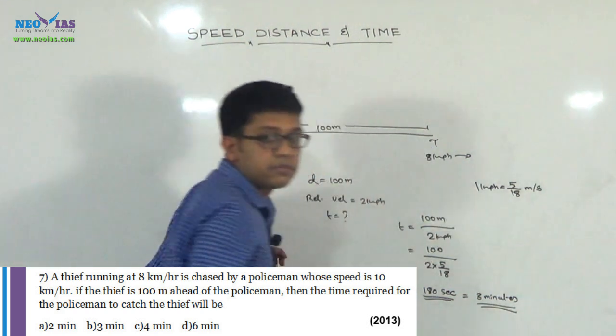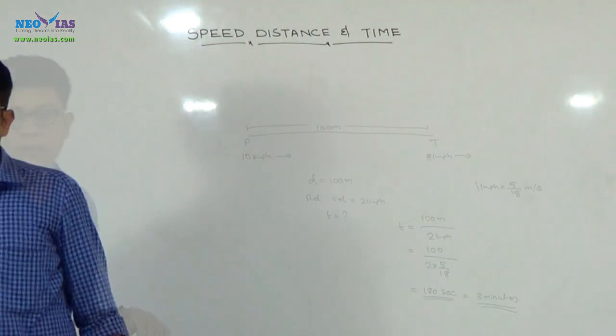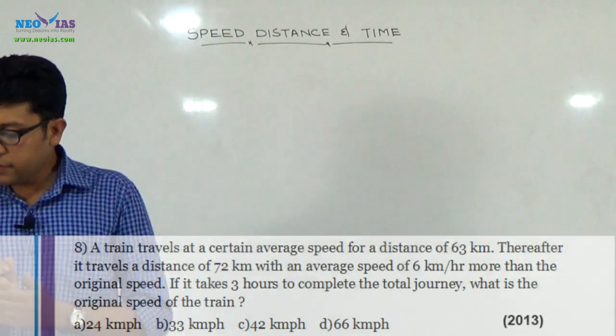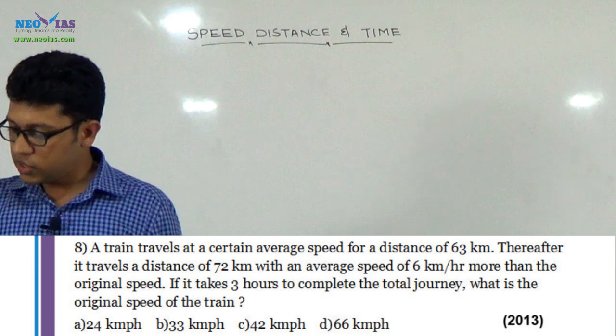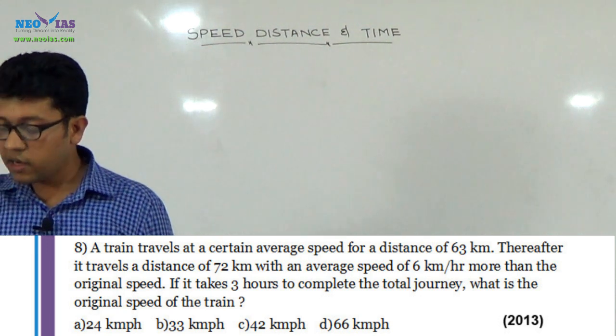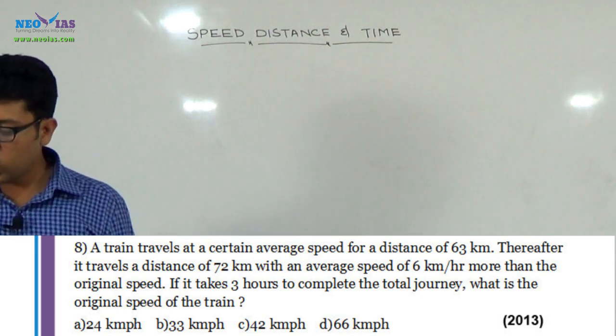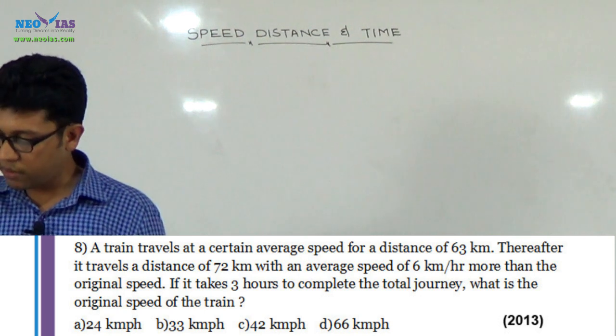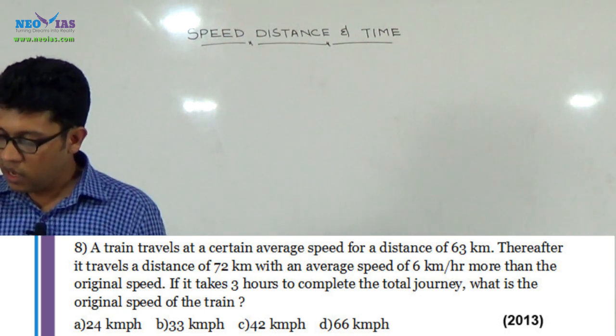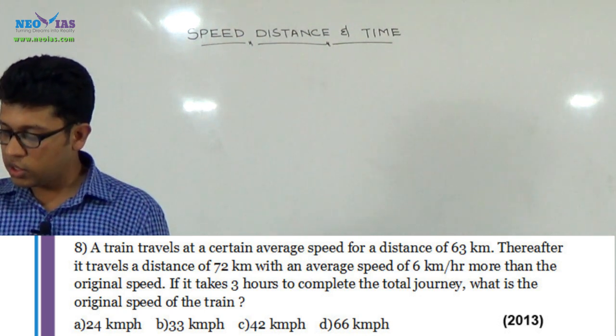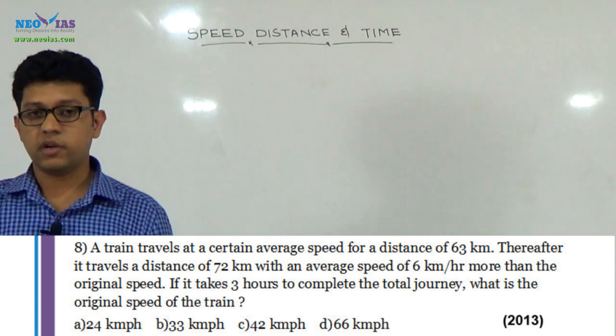Okay, eighth question. A train travels at a certain average speed for a distance of 63 km. Thereafter, it travels a distance of 72 km with an average speed of 6 km per hour more than the original speed. If it takes 3 hours to complete the total journey, what is the original speed of the train?